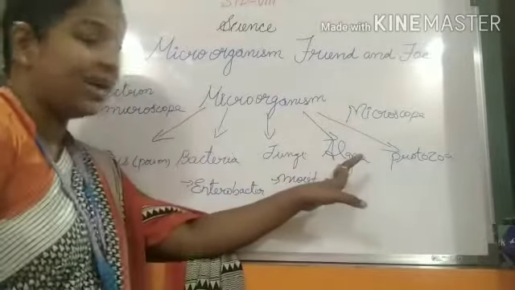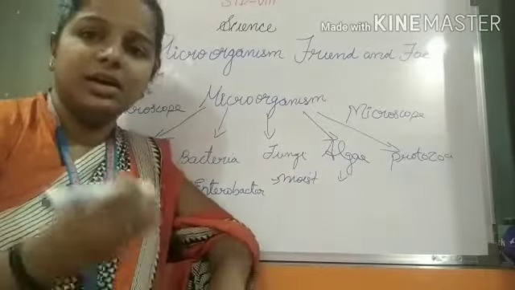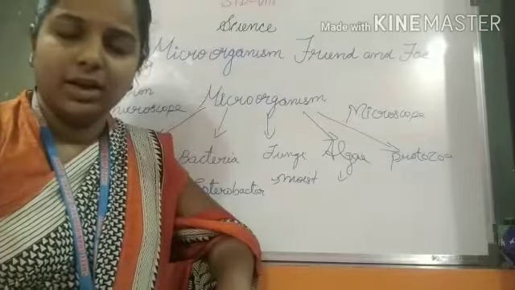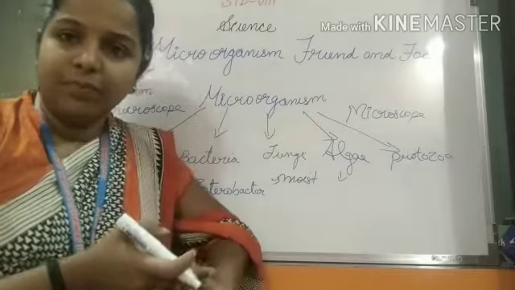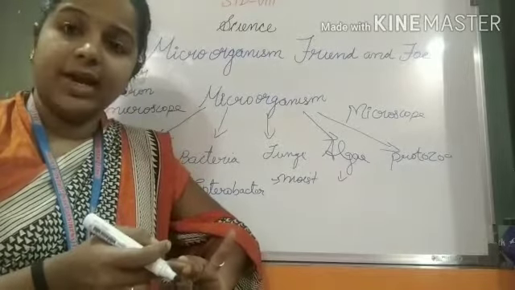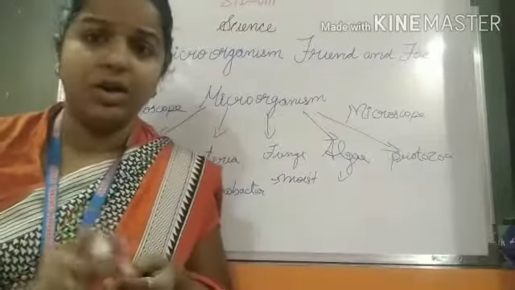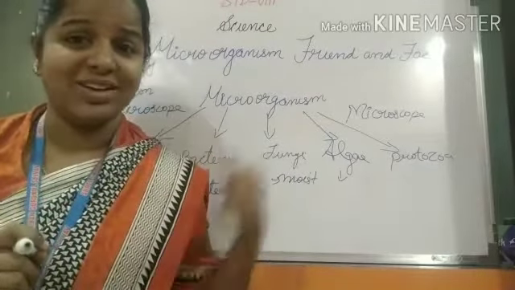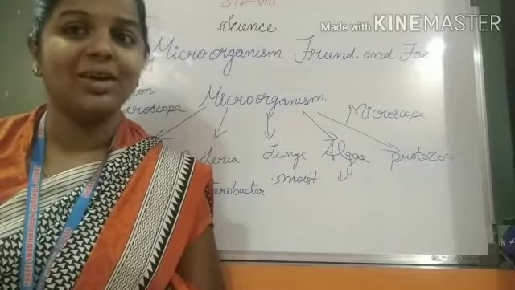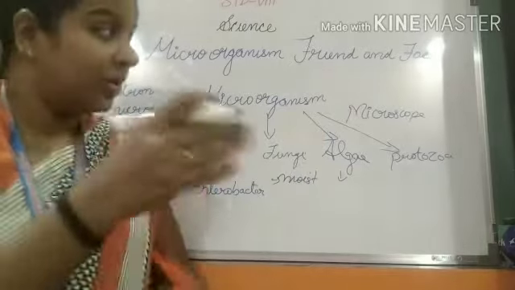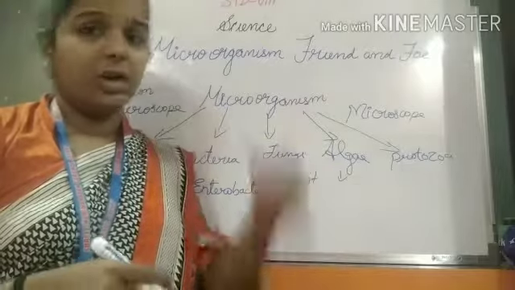And next is algae. Algae were first categorized under plants because they are green in color. But later on, plants have characteristics: they are autotrophs, they prepare their own food, and they have basic parts, stem, leaf and root. One point algae does not have. Which point? That algae is not having roots. Because of that characteristic, they were put in microorganisms.